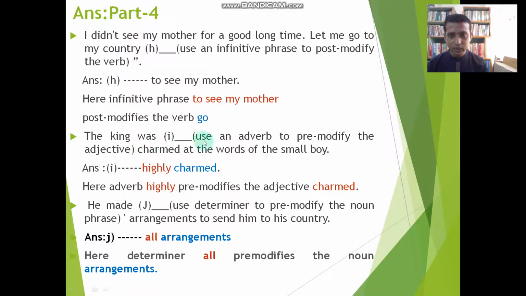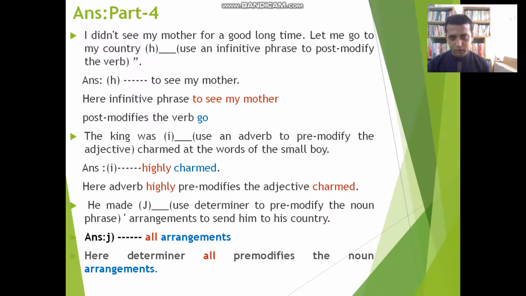The king was dash. Use an adverb to pre-modify the adjective. Dash amused at the words of the small boy. Highly. Amused is the verb, and if we take the adverb highly just before amused as a pre-modifier, I think the sentence is completed. And the meaning is very clear to you. Here, the adverb highly pre-modifies the adjective amused. Got the point? Amused is the V3 form. It also creates a sense of an adjective here.